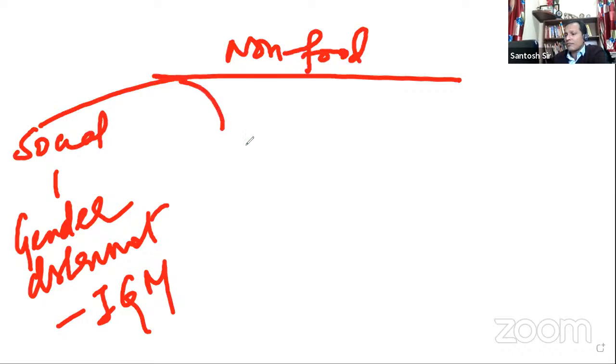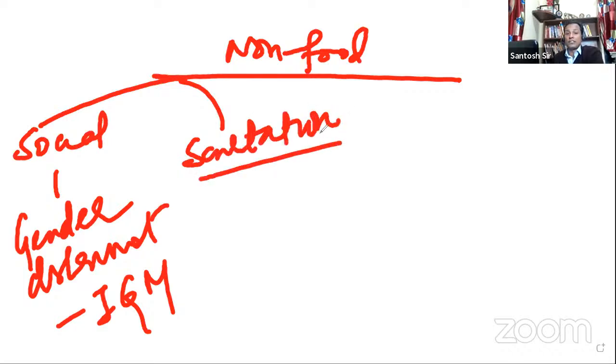Second is sanitation. Sanitation is the missing link of malnourishment in India. You know this, that many a times, although we have sufficient amount of food, because of lack of sanitation, that food is not properly absorbed by the body. And we all know the levels of sanitation in India, particularly in rural India, it is still not great. Although we have schemes like Swachh Bharat Mission, sanitation has a lot of scope for improvement in India. Second point is sanitation.